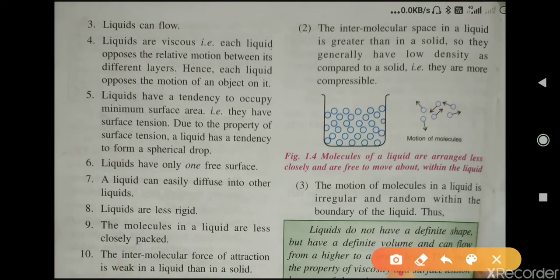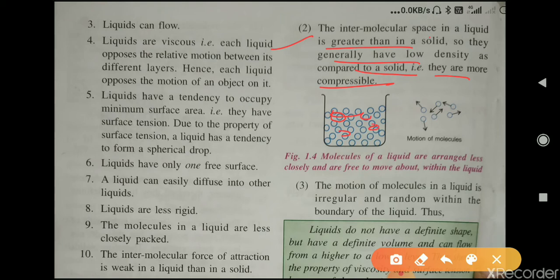Next, the intermolecular space in a liquid is greater than in a solid, so liquids generally have low density as compared to solids, that is, they are more compressible, okay, because there is space between the molecules of a liquid.